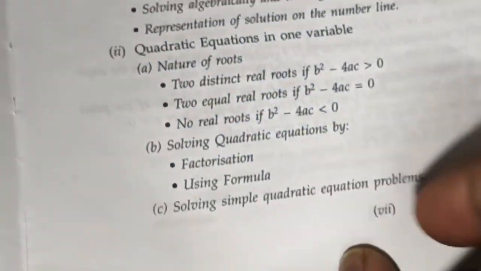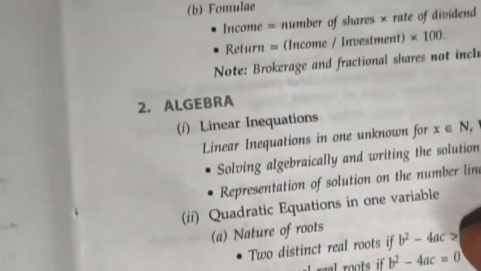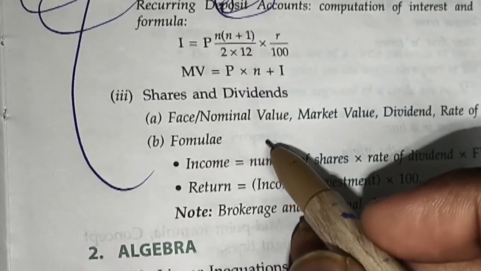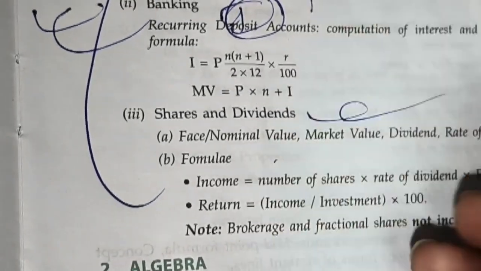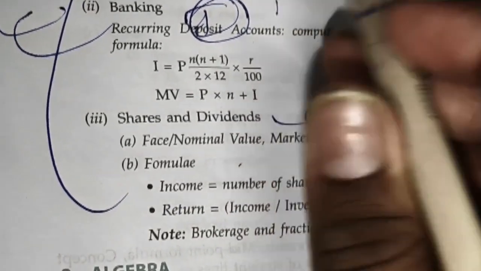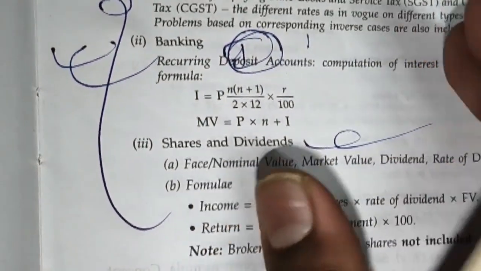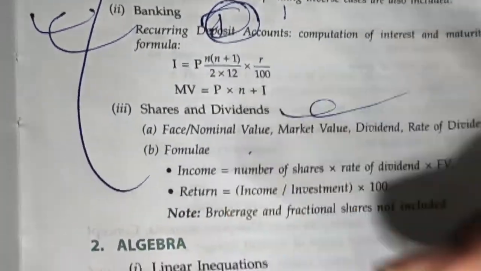Coming to your book, the most important chapters for your ICSE are these 3. Banking is very important. 4 marks questions are likely to come here. Share and dividend is also very important. GST may come or may not come, 50% probability. But from here, these 2 chapters, 90% probability it comes either from here or from here.